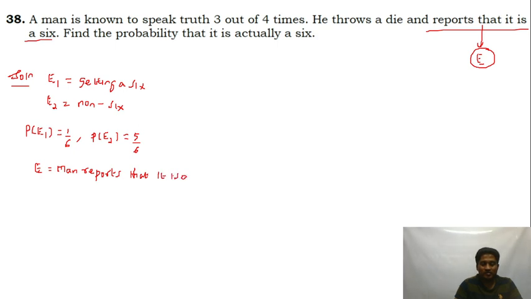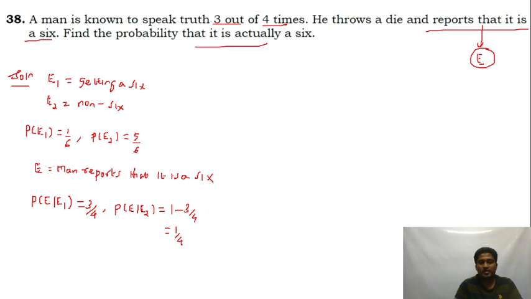Now the probability of E given E1: the man reports it's a 6 and it is actually a 6. He speaks the truth 3 out of 4 times, so the probability is 3 by 4. Probability of E given E2: the man reports it's a 6 and it is not a 6. If he speaks the truth 3 out of 4 times, he lies 1 out of 4 times, so 1 minus 3 by 4 is 1 by 4. I'm supposed to find the probability of E1 given E.